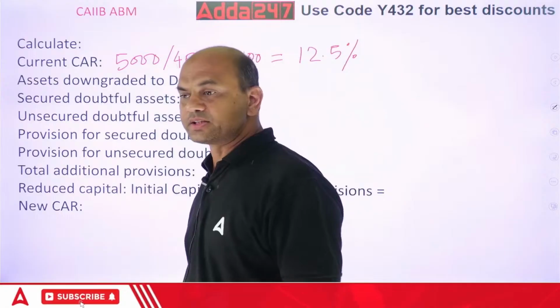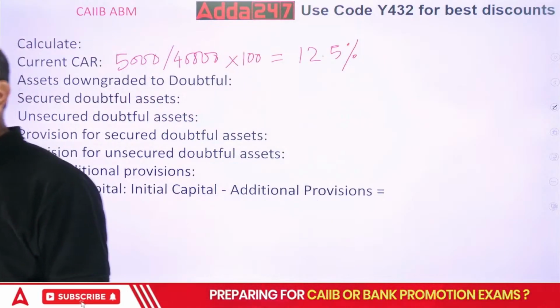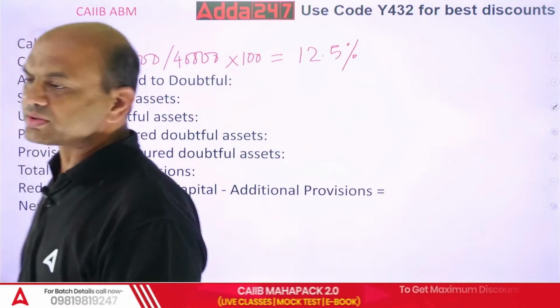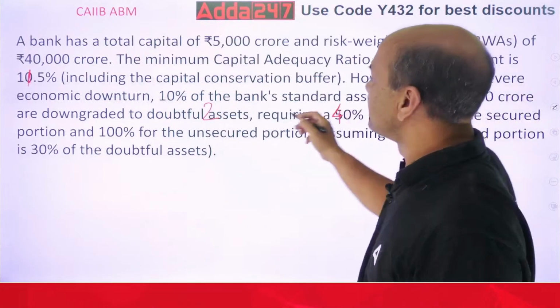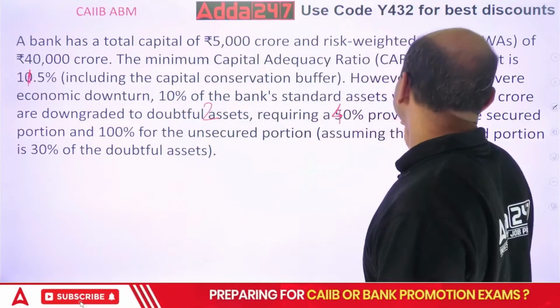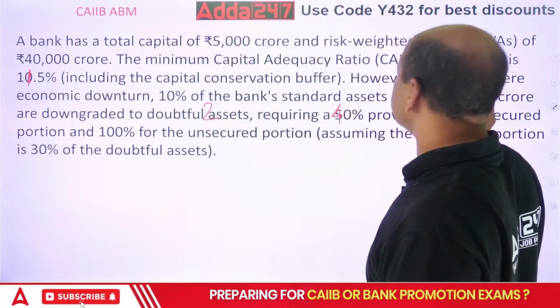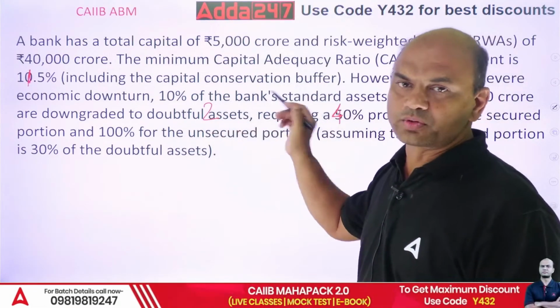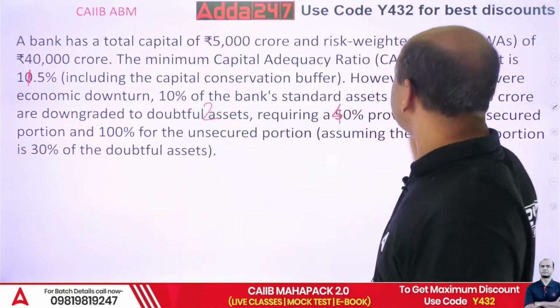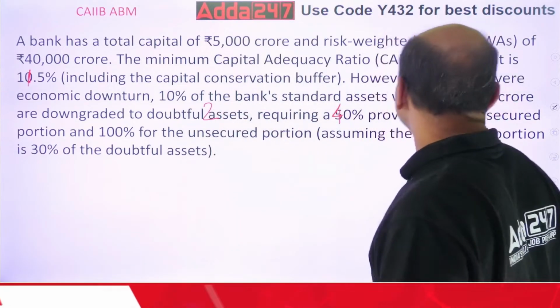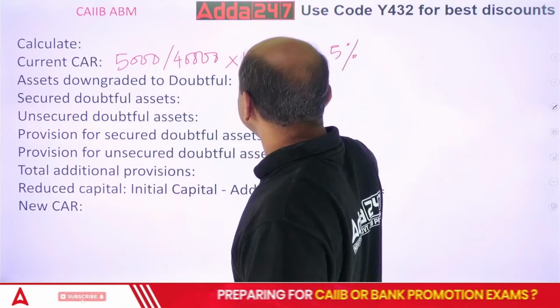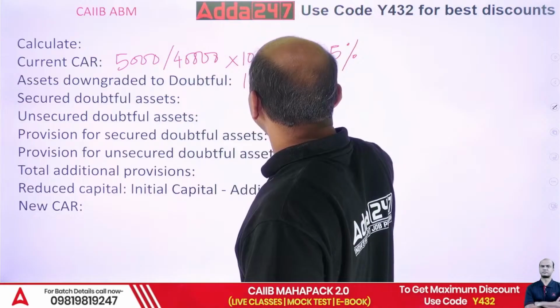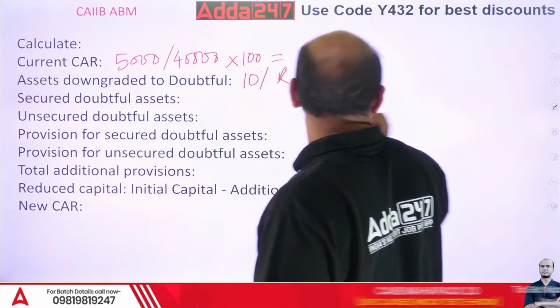Okay. Assets downgraded to doubtful. What are the assets which are downgraded to doubtful? What is given? Due to some severe condition, 10% of the bank's standard assets worth 20,000 crore were downgraded to doubtful 2. So 10% of 20,000.